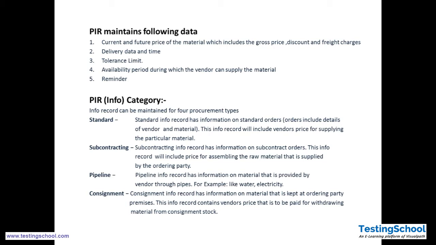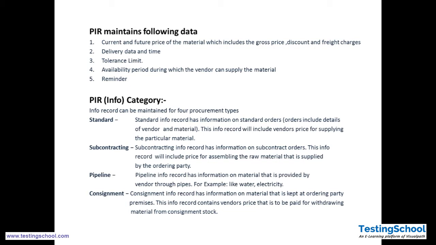So for subcontracting we should have a different type of info record, because standard suppliers directly get the PO and supply. Subcontractors receive the order, and after they acknowledge, the company sends its own goods to the subcontractor. The subcontractor works on those goods sent by the company, and then supplies the same goods back to the company. So for this they need a separate purchase info record called subcontracting.